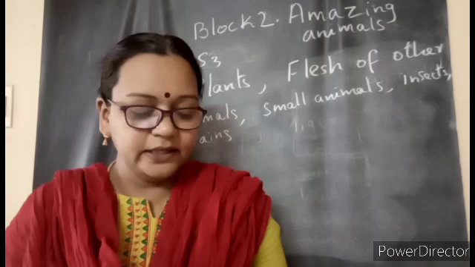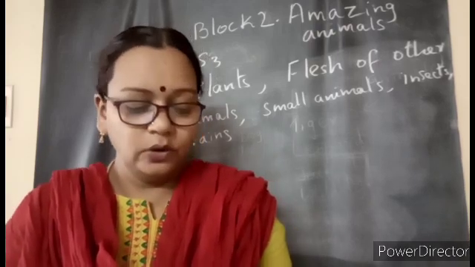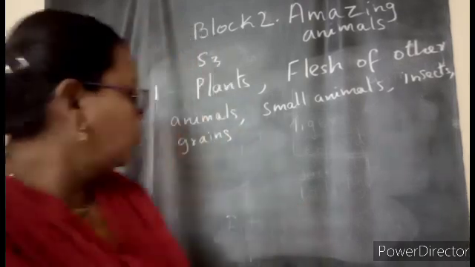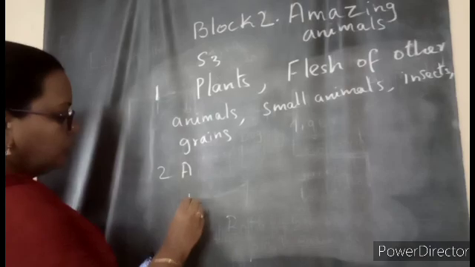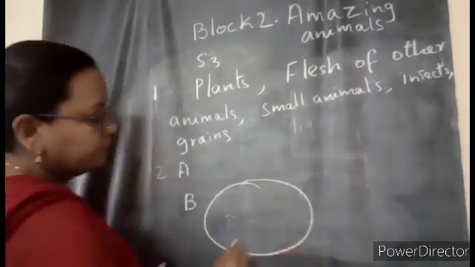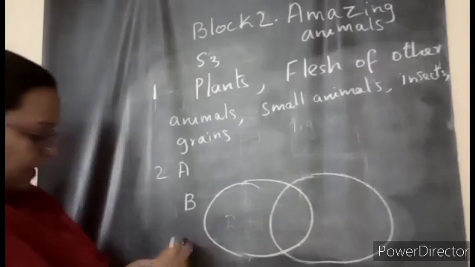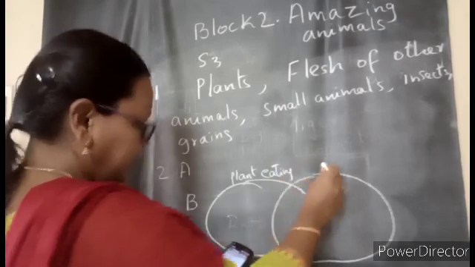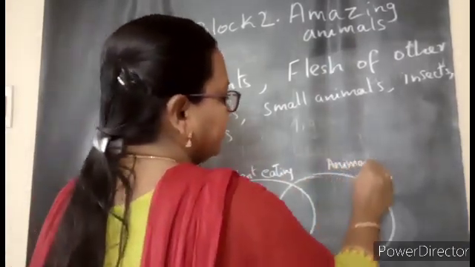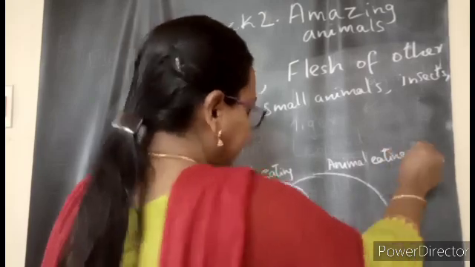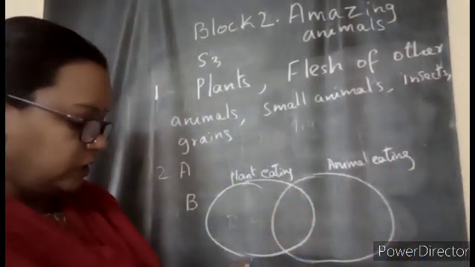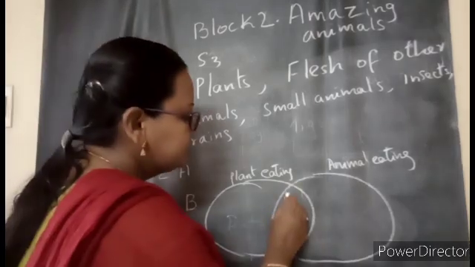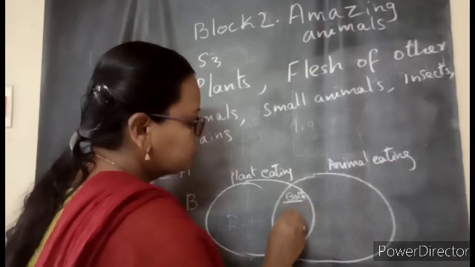Now see how I have drawn the one diagram. In the same way, fill the Venn diagram with the names of the animals they have given. I hope you can do the second matching on your own. In B1C, you have two parts, children. Plant eating and animal eating. Animal means flesh eating. And in the middle will come those which eat both. So now tell me, hen, where do you have to write? This is for the ones that eat both, so hen should come here.